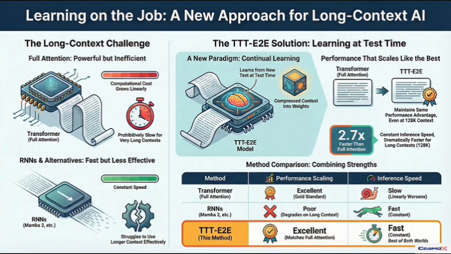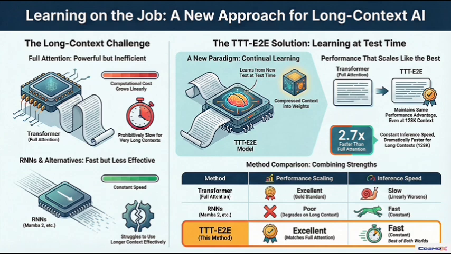It's called End-to-End Test-Time Training, or TTT-E2E. And that cost escalation, that's really the central conflict. I mean, today's best models, the Transformers, they're built for almost perfect lossless recall. To do that, they use full attention. And that's where the problem is. Exactly. You double the document length, and the computation required, it quadruples. That quadratic cost is why long context has always been so hard to do efficiently.